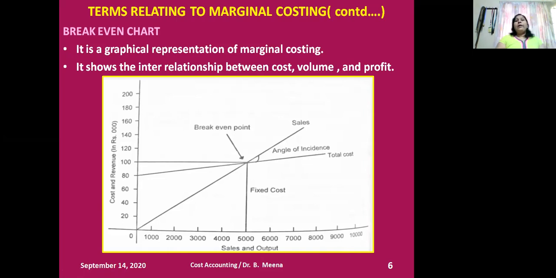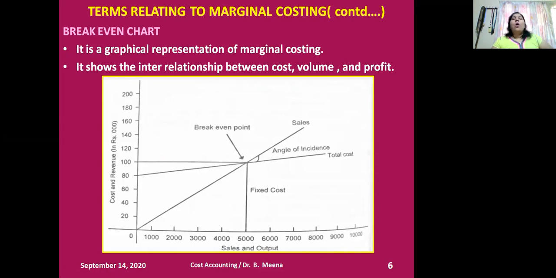Can you recall the point where I started explaining marginal costing? An assumption under marginal costing is that the technique is suitable only for a short period, not for a long period. Under a short period only, we will have two classifications of cost: one is fixed cost, another one is variable cost. So what is the main assumption of marginal costing? The main assumption is that there is no closing stock.